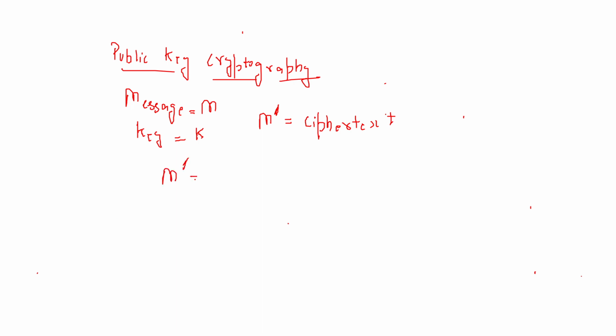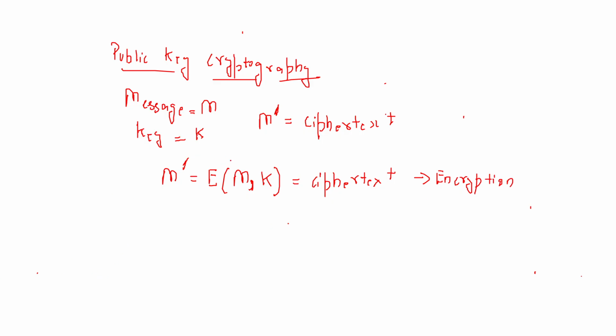M dash is equal to the encryption of message M with key K, right? So this results in ciphertext. Now we have the ciphertext M dash, and we need to get the original message M from this ciphertext. This process is encryption.